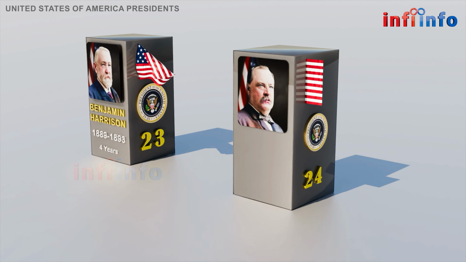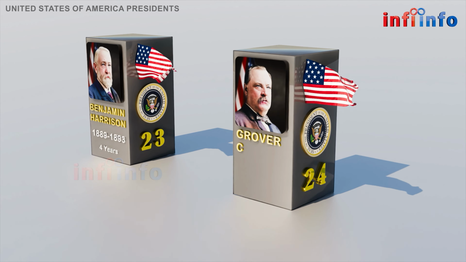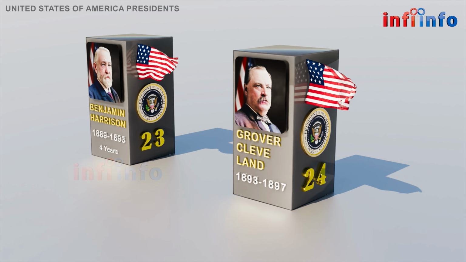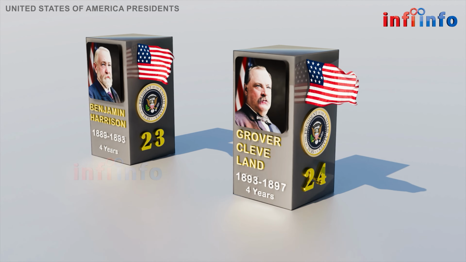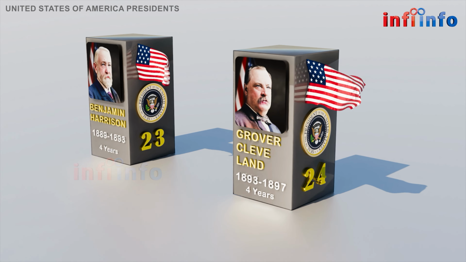The 24th U.S. President was Grover Cleveland, who served 2 non-consecutive terms, born on March 18, 1837, in Caldwell, New Jersey. He was a Democrat and served for 4 years from March 4, 1893, to March 4, 1897. He focused on economic reform and reducing tariffs.